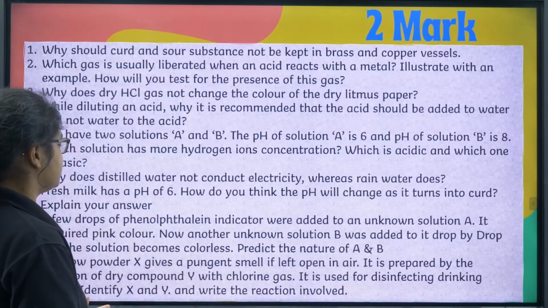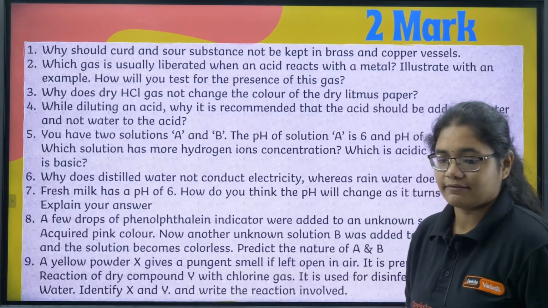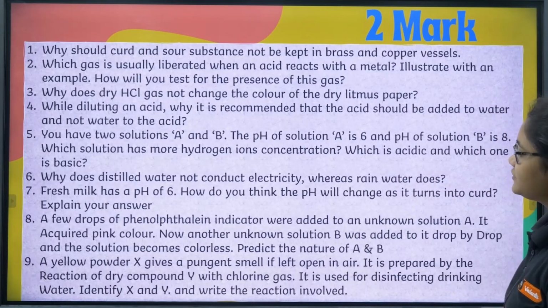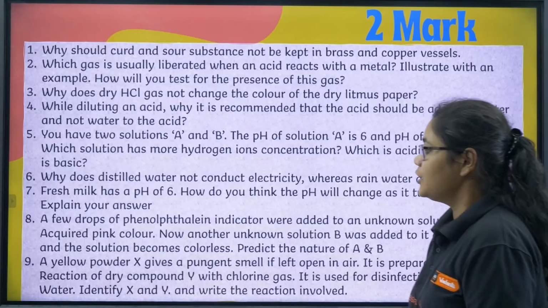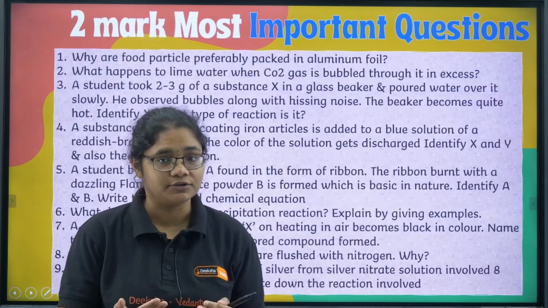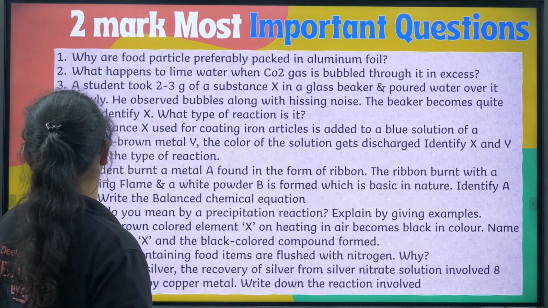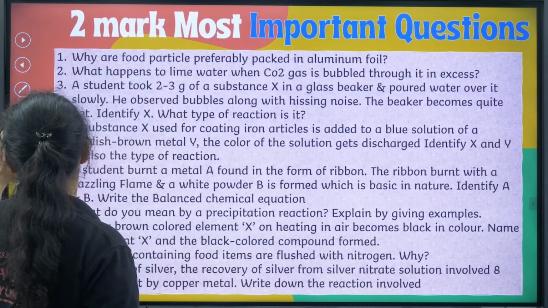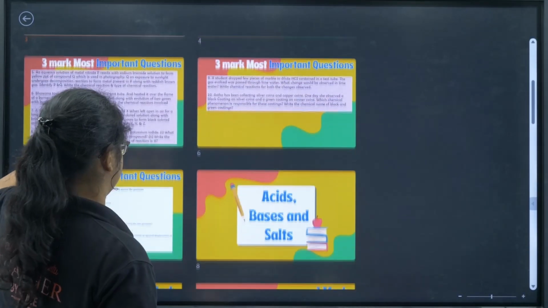with dry litmus paper it cannot produce ions. Okay, similarly you can just take a screenshot of this. These questions are very simple 2-marker questions, they can be asked, so just check the questions. Any question you have a doubt about, you can put it down in the comment section, I'll definitely address it and give you the solution for that. Okay, next we have, just a minute, I'll go back to the slide we were on.